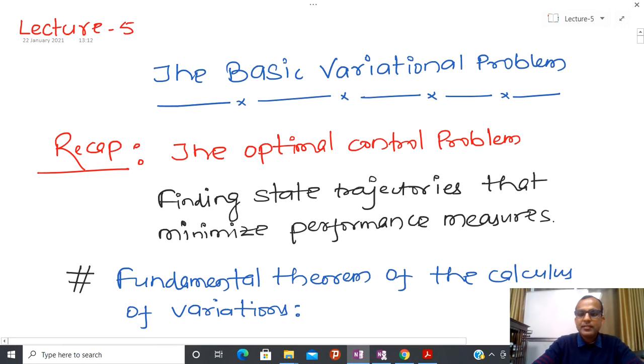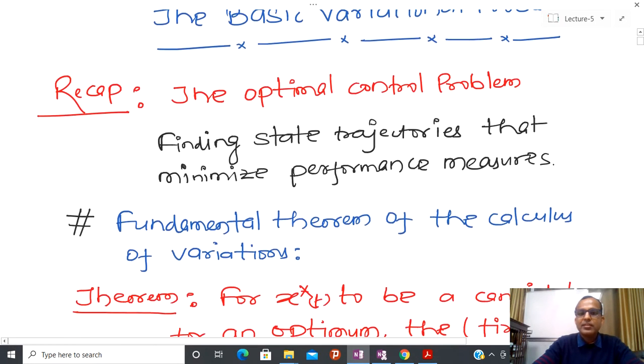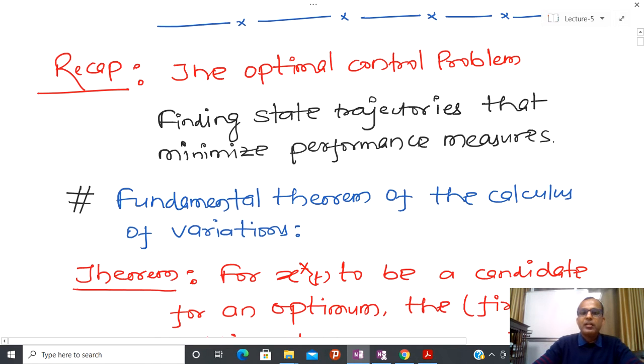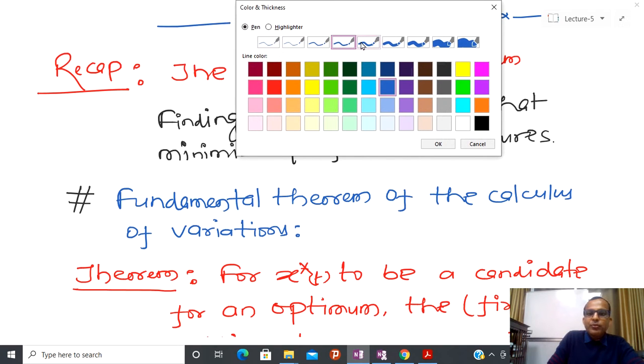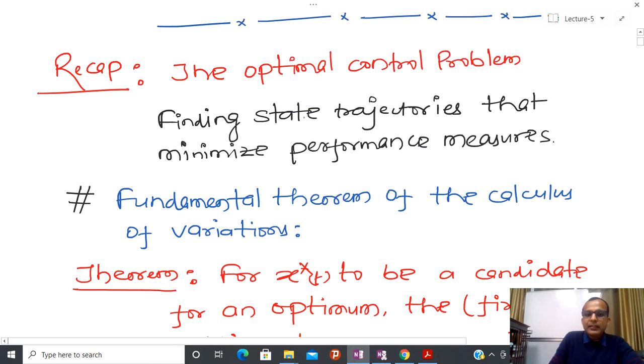So let us first revise whatever we have learned till now. Whenever we are formulating an optimal control problem, we are finding a state trajectory that minimizes some performance measure.